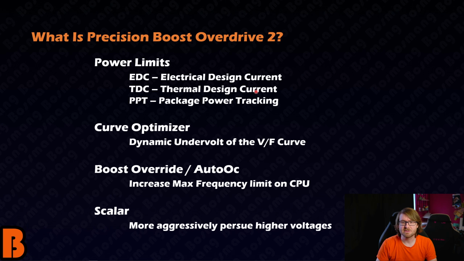The TDC is the thermal design current. This is the amount of current your VRMs will supply during thermally constrained loads like long renders, when the boost is kind of static, all right? This is generally lower than the EDC, and whatever the TDC is mostly determined by how much the EDC is set to, okay?